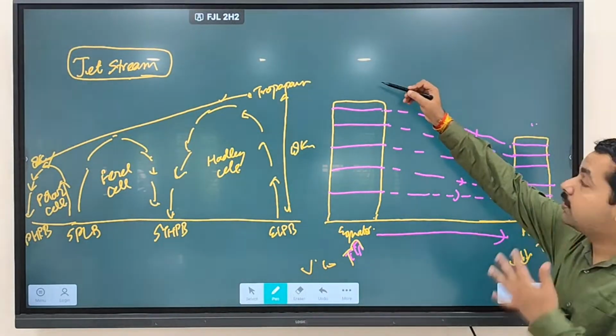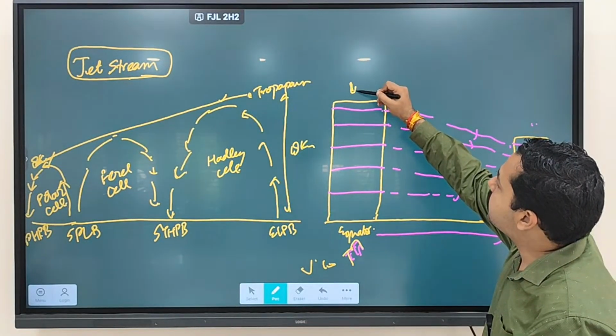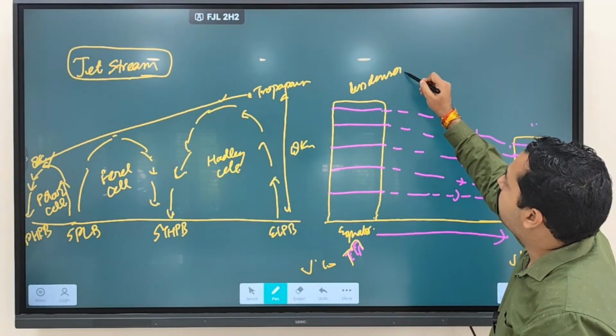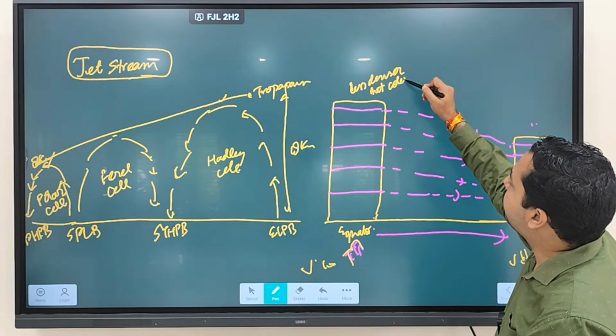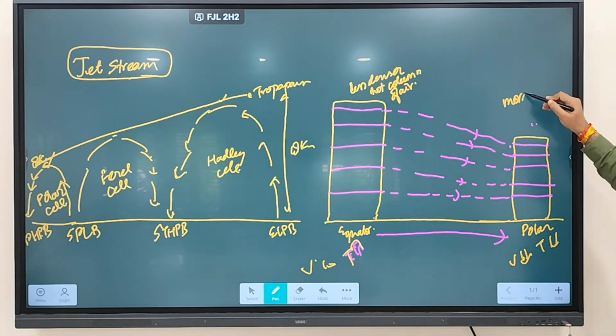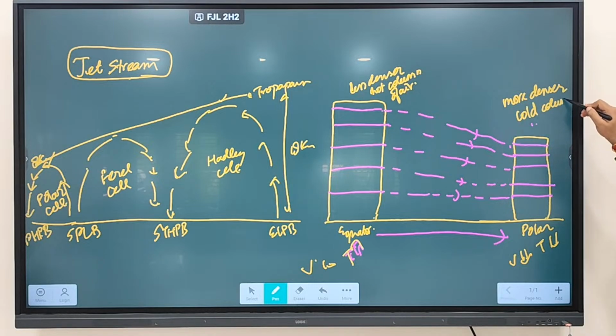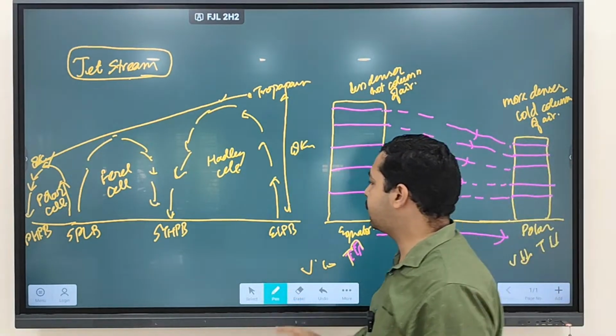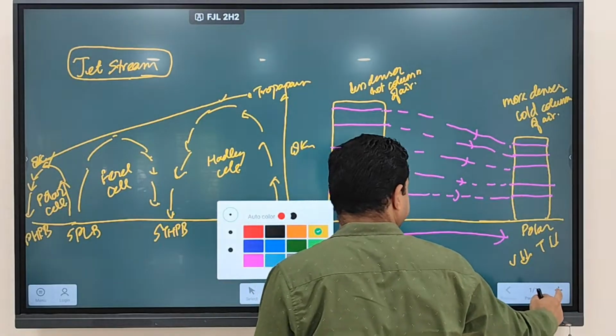So this is the less dense hot column of air. This is the more dense cold column of air. Clear? So as it is moving from here to here, you are seeing the less dense air becoming more dense in nature.